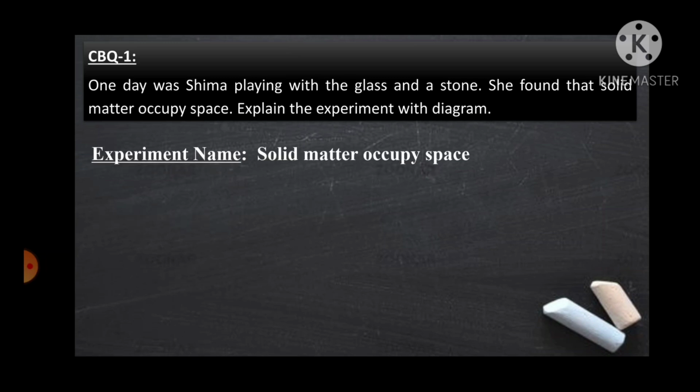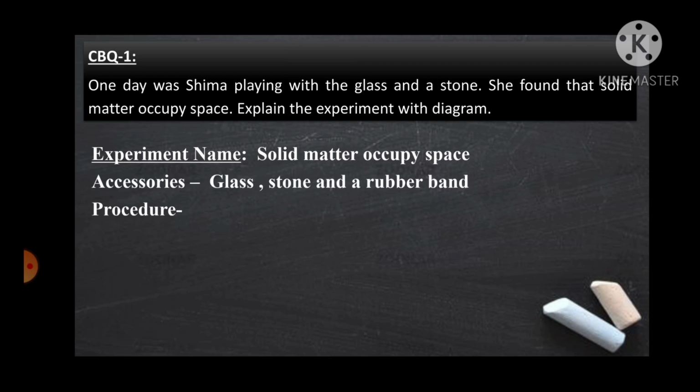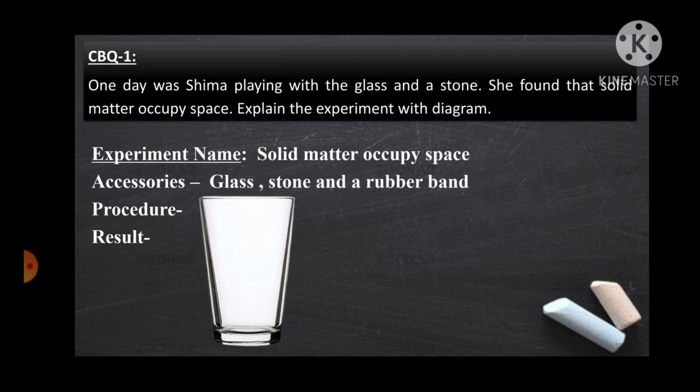Now the experiment name is solid matter occupies space, and the accessories are glass, stone, and we need a rubber band to mark the water level in this experiment. And you have to write the procedure according to your experiment, then you will write the result at the last that you have found from the experiment. So for the experiment we need a glass, we need a stone, and we are taking a red rubber band to mark the water level in this experiment.